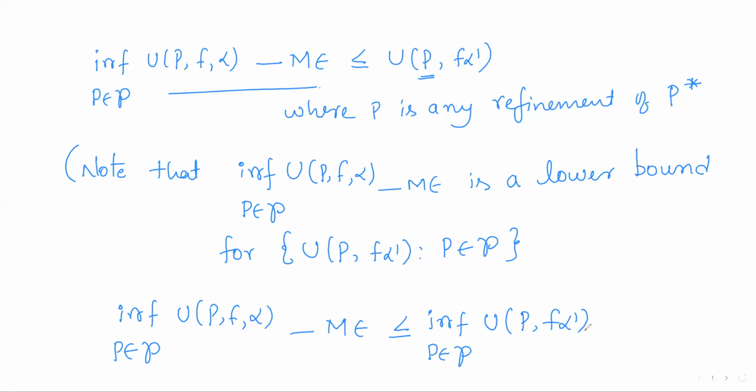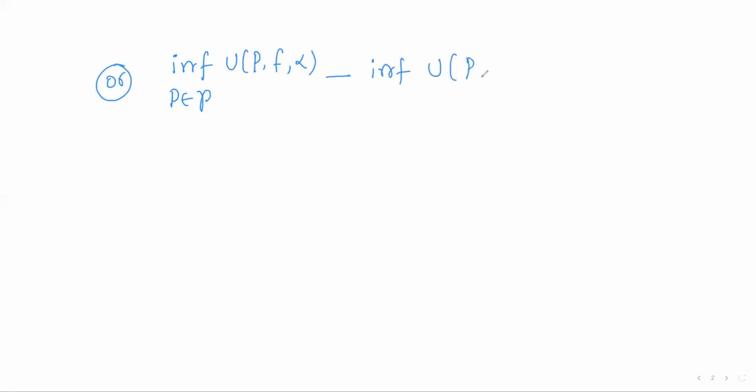So take minus M epsilon to the left and the infimum to the right. We can write this as the infimum of U(P, f, alpha) minus the infimum of U(P, f, alpha dash) is less than or equal to M epsilon. Right? Call this equation 7.